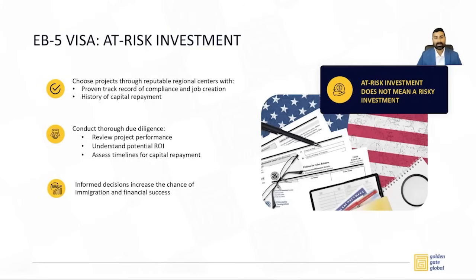So the first thing in EB-5 is that 99% of the petitions are filed with USCIS licensed regional centers. These regional centers sponsor projects, which means they raise capital and then give it as a loan or preferred equity or equity fund to the project. So obviously, it makes sense to work with a reputable regional center with a proven track record of compliance and job creation in the past, and also history of capital repayment. Because in EB-5, you invest your capital, but you do get it back after 3 or 5 years or whatever the loan term is for that particular project.